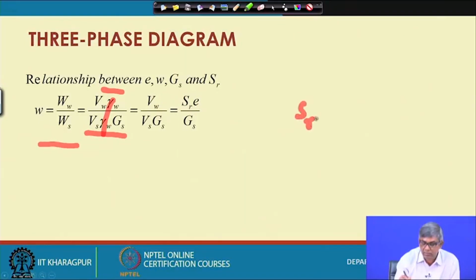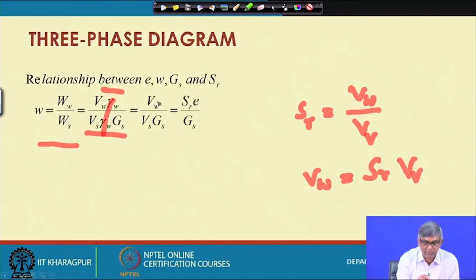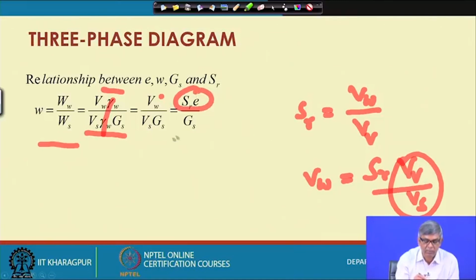in terms of Sr and void ratio. Sr is actually the volume of water by volume of void, so Vw can be written as Sr into Vv. If I divide by Vs, then it becomes Sr into Vv by Vs, and Vv by Vs is e. Vs by Vs becomes 1. So, Sr into e by Gs. Ultimately, water content will be equal to Sr into e divided by Gs.